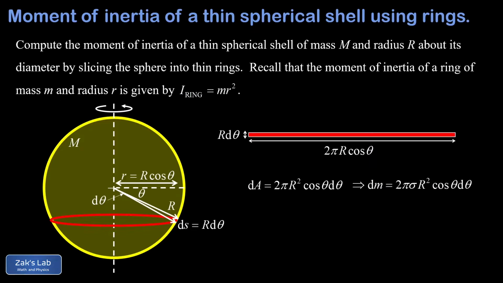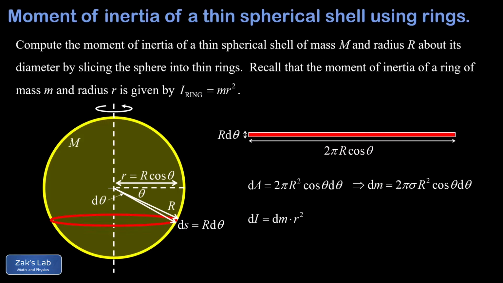So now we're finally able to write down the moment of inertia contribution of this ring. Recall that the moment of inertia of a ring is just mr squared. So the moment of inertia of our thin ring, we're going to call that dI because it's infinitesimal. And dI is given by the mass of the ring, that's dm, times the radius of the ring, little r squared.